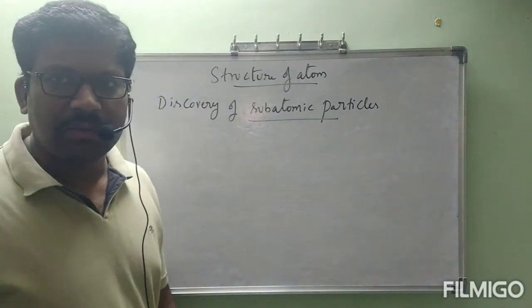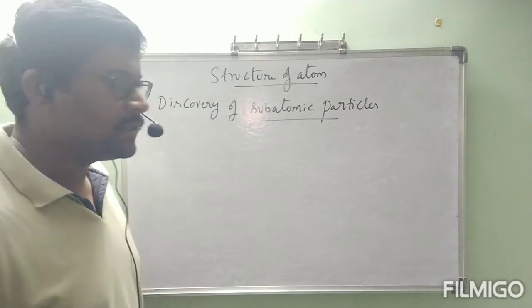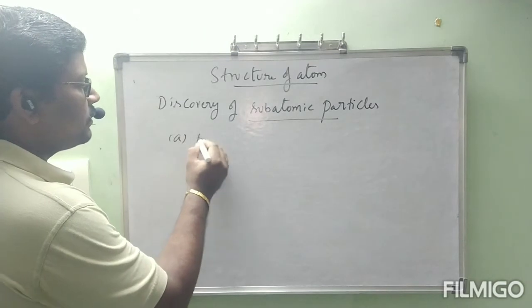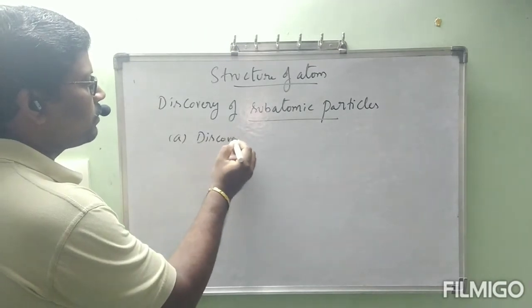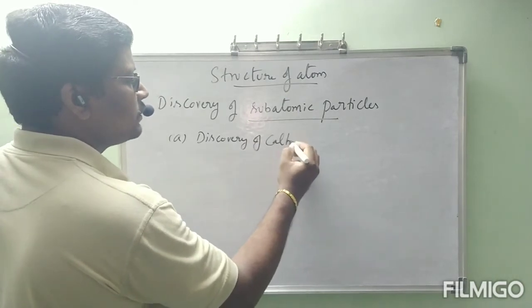Individually, we will study the electron, proton and neutron, how they are discovered. So under this discovery of subatomic particles, A, discovery of cathode rays.